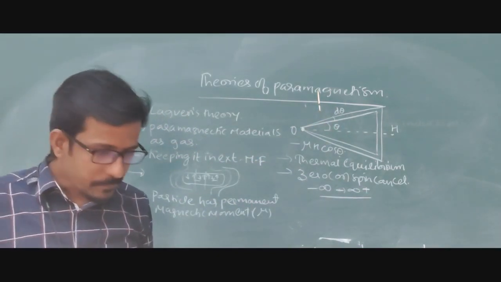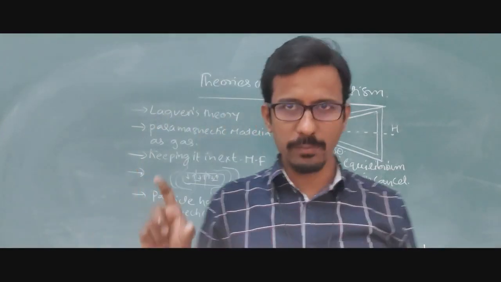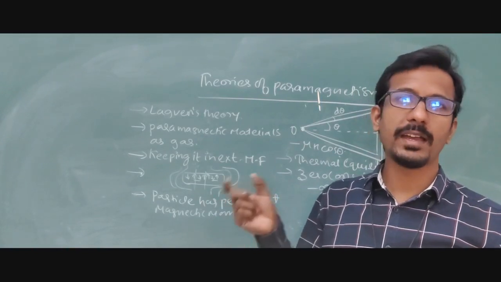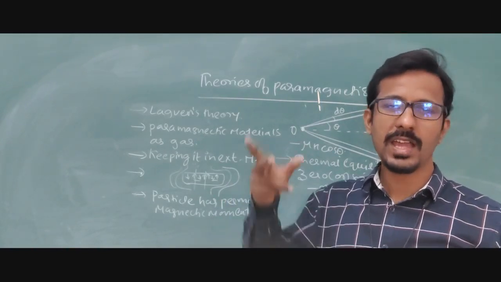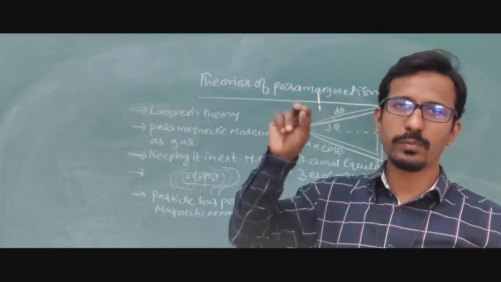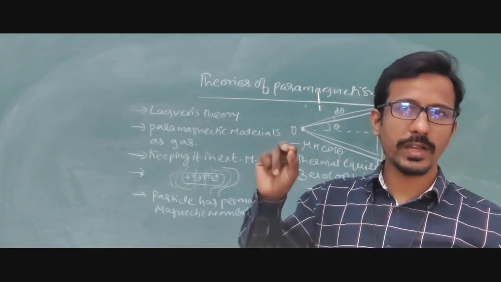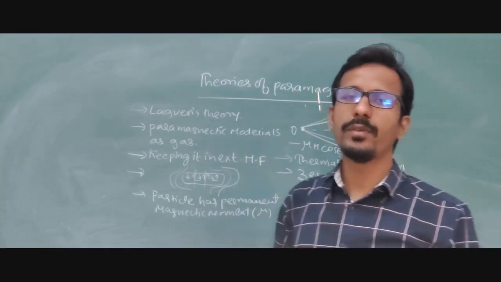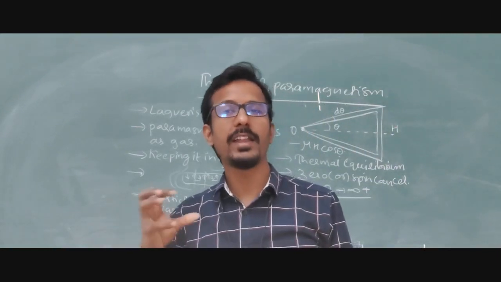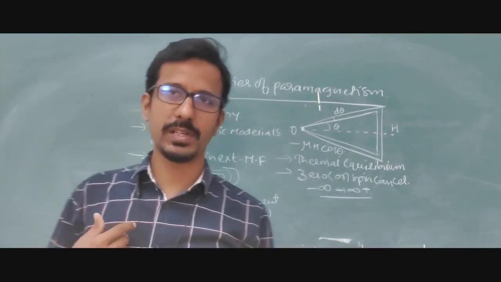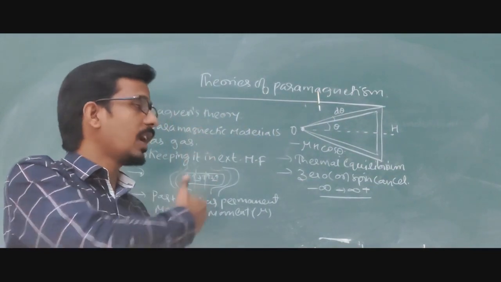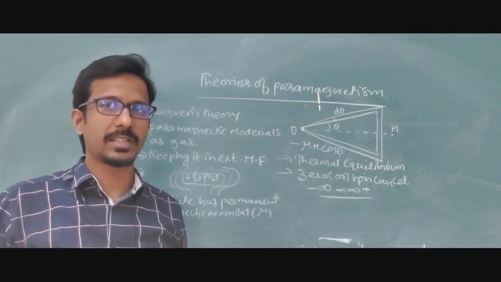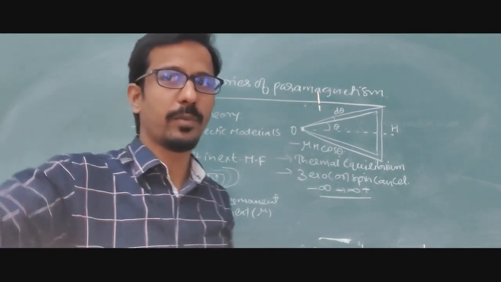So like that, in this class we have discussed the definition of magnetic moment, magnetic field or magnetic field intensity being the same, and magnetization. And the difference: B equal to mu naught H. Again B equal to mu naught H plus mu naught M. And what is M? M is nothing but lambda into H. Substituting, we are going to generate the actual magnetic field for the material. Understood? Next we have discussed the different concepts of the theories of paramagnetism. Next class we will discuss another theory of paramagnetism, the quantum theory. Thank you.